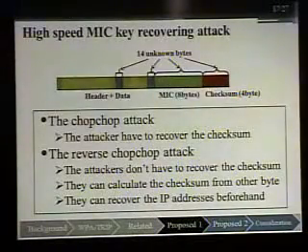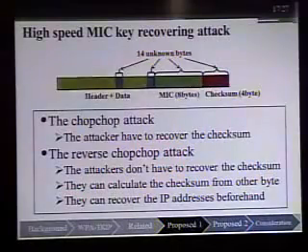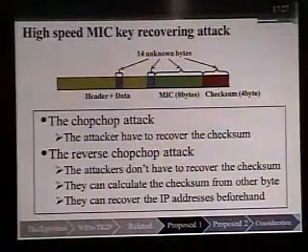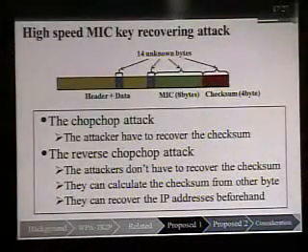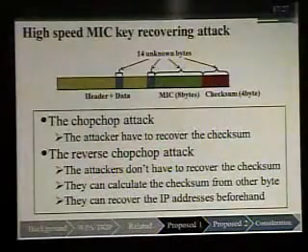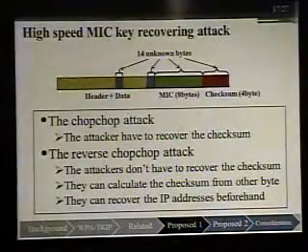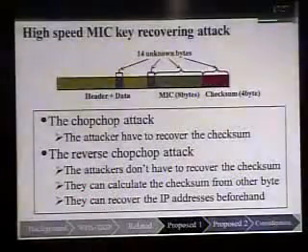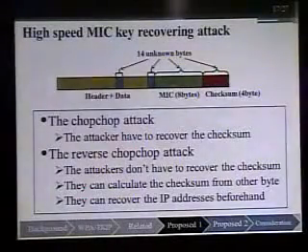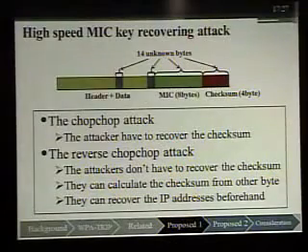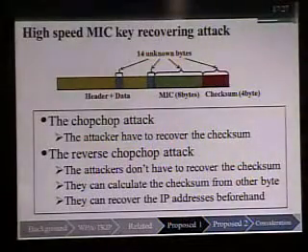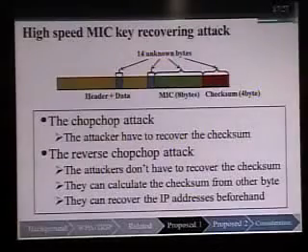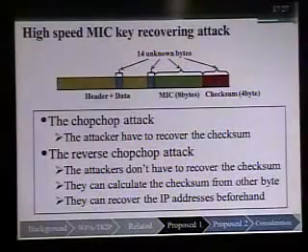Then, I'll explain the reason why our attack is a high-speed MIC key recovering attack. If the attacker uses the chop-chop attack, they have to recover the checksum. On the other hand, if the attackers use our attack, they don't have to recover the checksum, because they can calculate the checksum from other bytes. As a result, they can reduce the execution time by about 4 minutes. Moreover, they can recover the IP address beforehand. As a result, they can reduce the execution time by about 2 minutes, about 6 minutes in total.